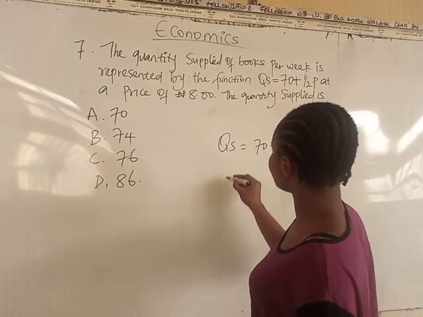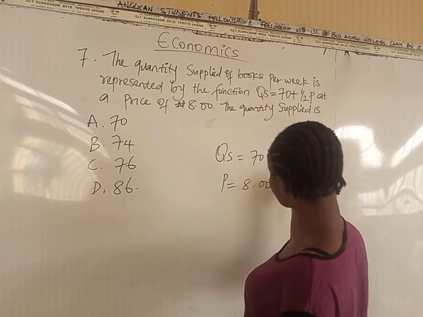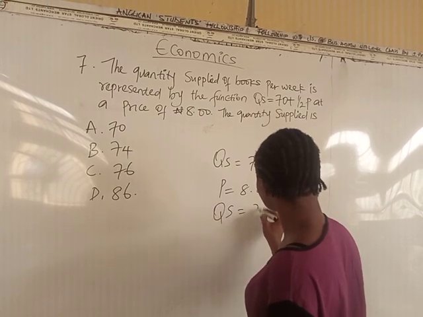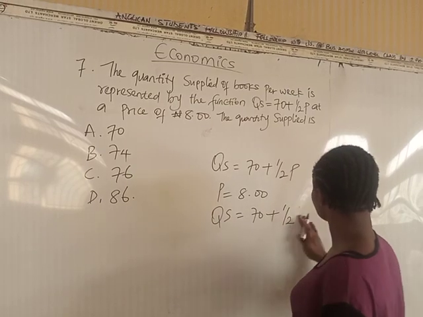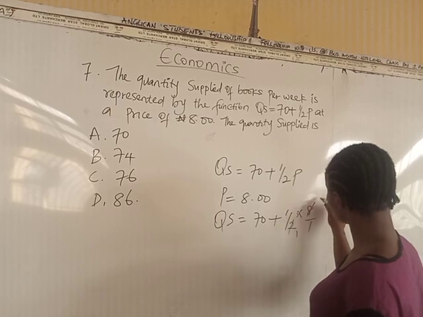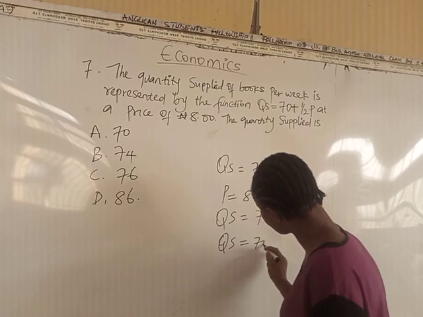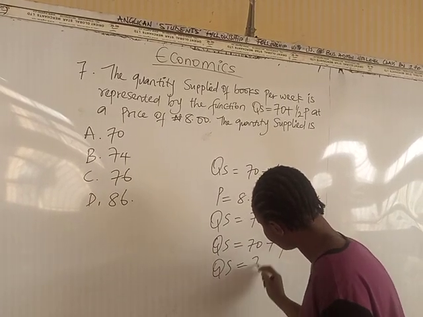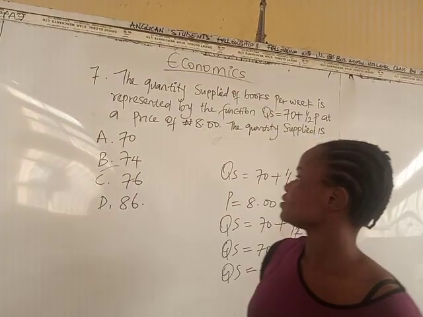Then P was given, P equals 8 naira. If we substitute for P, it will be QS equals 70 plus 1/2 times 8/1. So that's 4. QS equals 70 plus 4. Our QS will be 74. Looking at the options, the answer is B, 74.